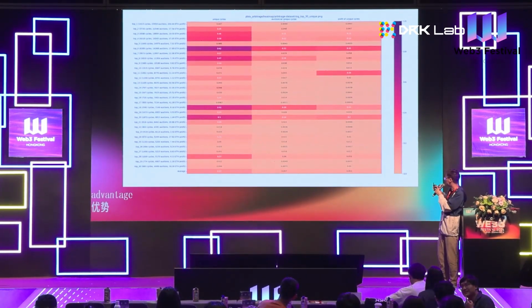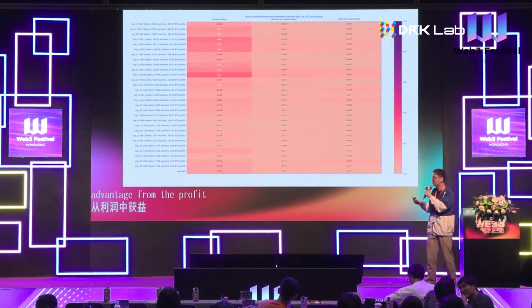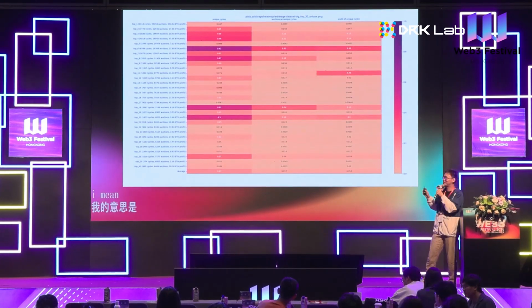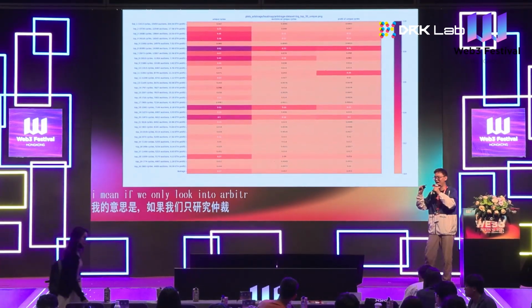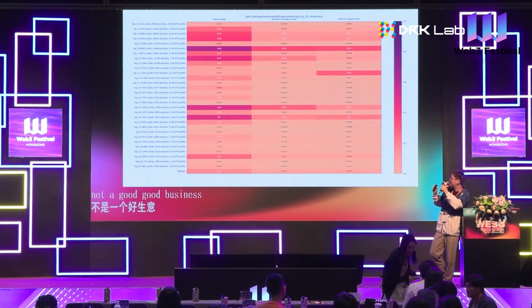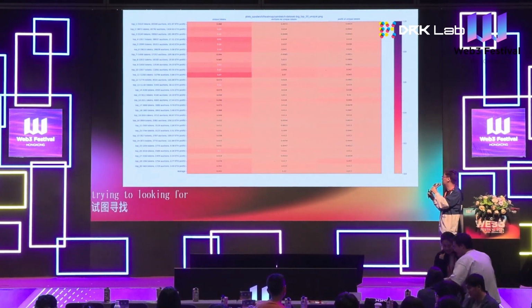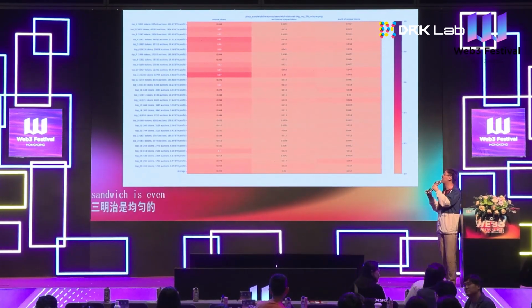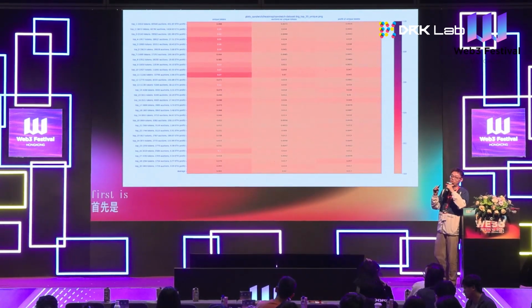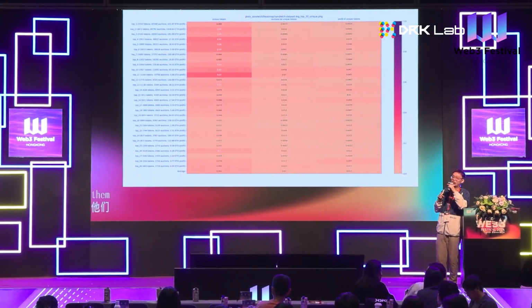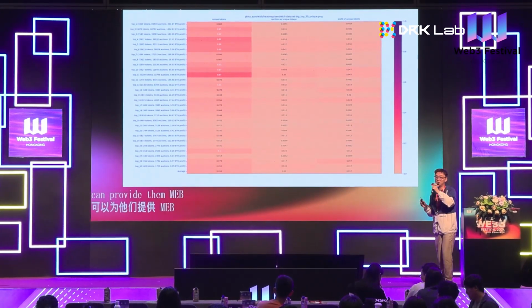Okay, and this is even... I mean, if we only look into arbitrage, we already say, okay, this is not a good business, trying to look for good cycles or unique cycles. But if we look into the sandwich, it's even worse, right? First, for most of these tokens, it's very hard for them to find unique tokens that can provide them MEV opportunities. And also, they do not earn a lot from there.